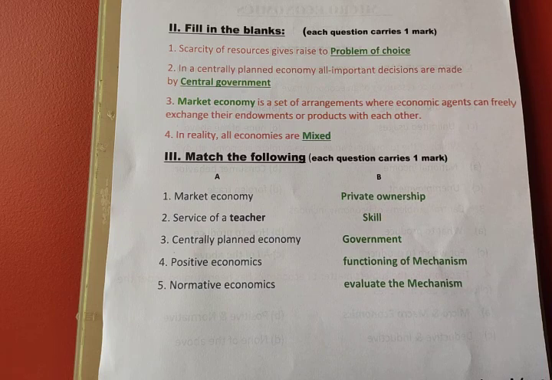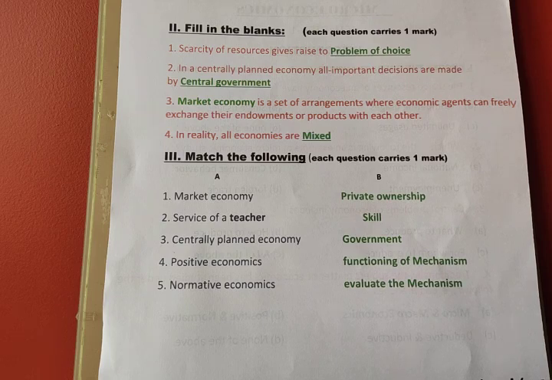In which type of economy can we see this? Under the centrally planned economy, all the economic activities are controlled and managed by the central government. In a market economy only we can see this type of method. Under the private economy or market economy, there is no restriction, there is no interference by the government. So that's why the answer is market economy. Market economy is a set of arrangements where economic agents can freely exchange their endowments or products with each other.